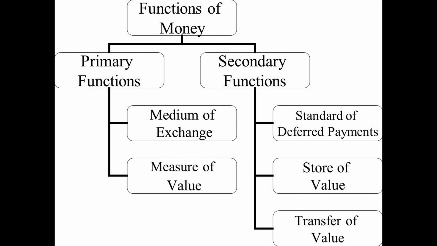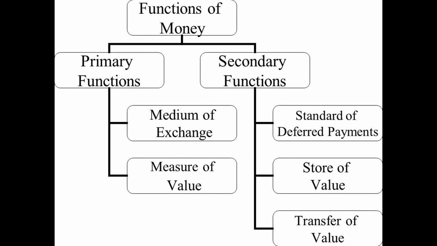The secondary functions are, as we discussed under the problems of the barter system, a standard of deferred payments. Once again, deferred payments means payments for a future purpose, right? So under the standard of deferred payments, money is also an adequate solution. After the evolution of plastic money, paper money or credit money, we can keep as much money as we need for future payments.